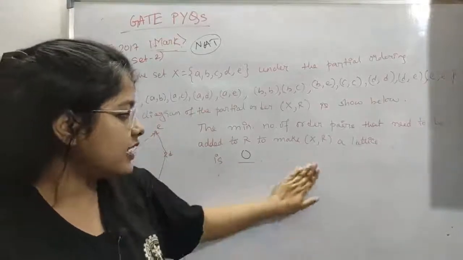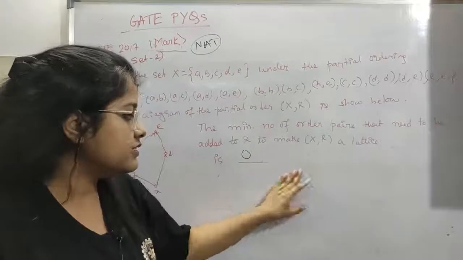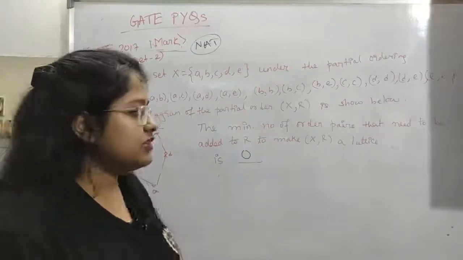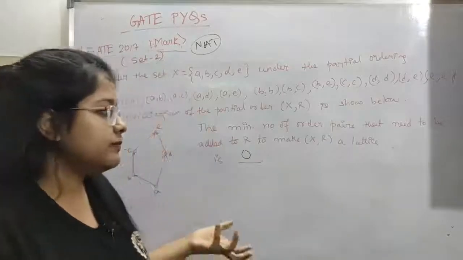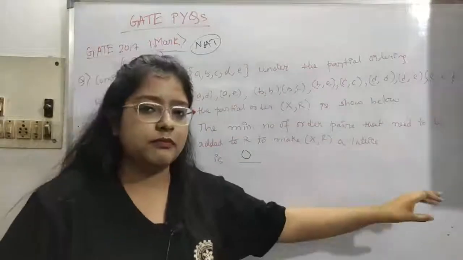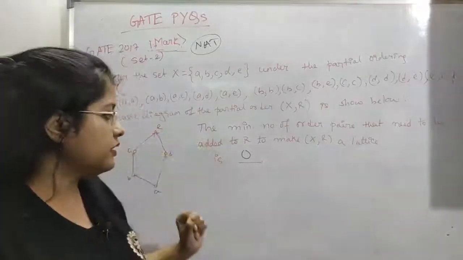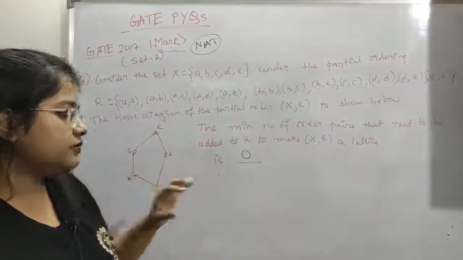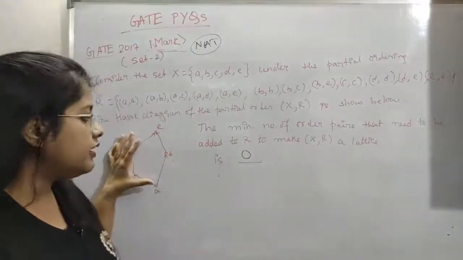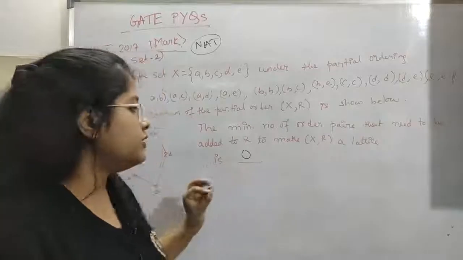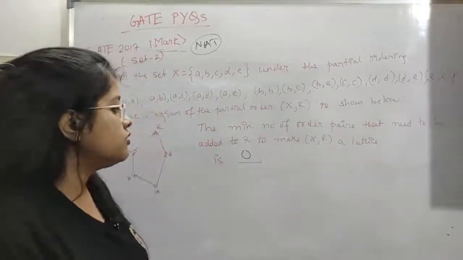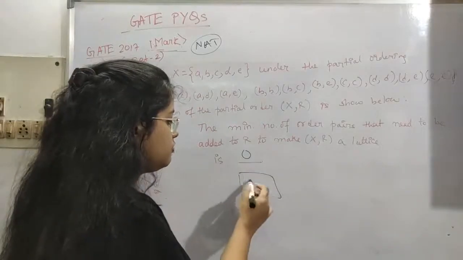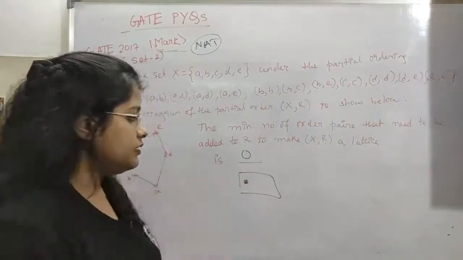Back then I did not have such clear concepts. When we are starting the GATE questions, you might also get wrong answers, but it happens, and over time it will get easier. Coming back to the point, this is already a lattice, we need not add anything, so we have to add 0. Obviously, need not add anything means we have to put 0, so from the virtual keyboard you have to click the 0.